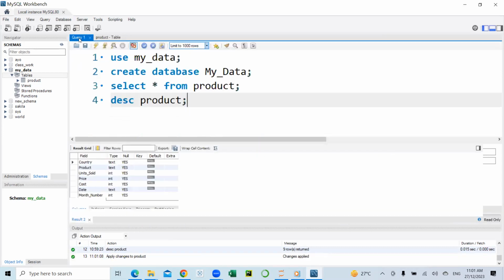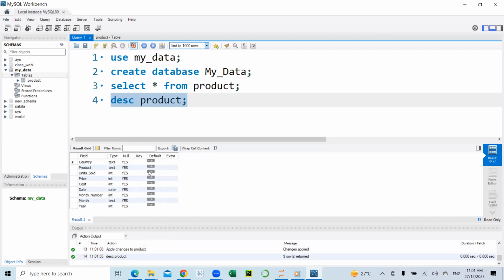Now I'm going back to the first tab. If I execute this again, we'll notice that the dates column has been changed to a date data type.